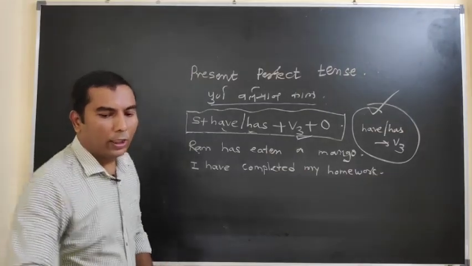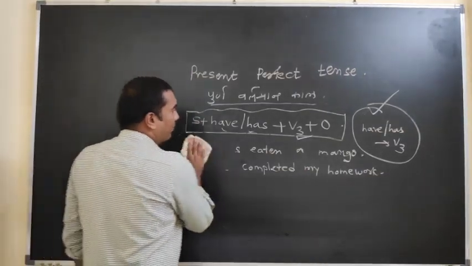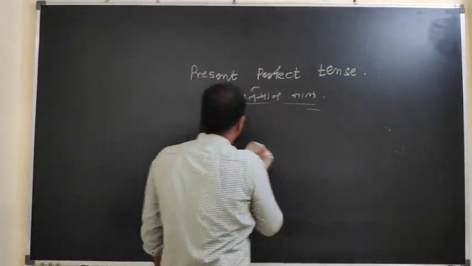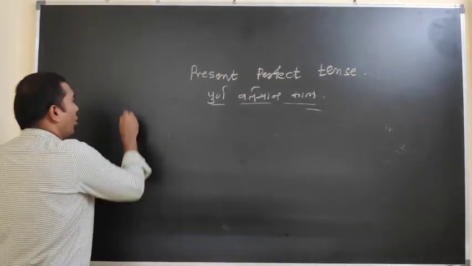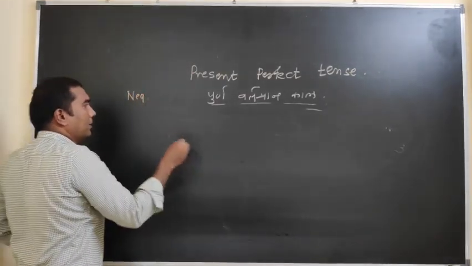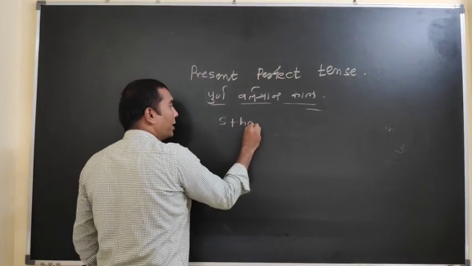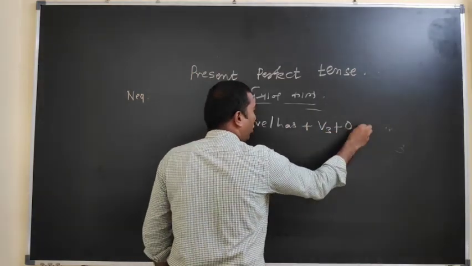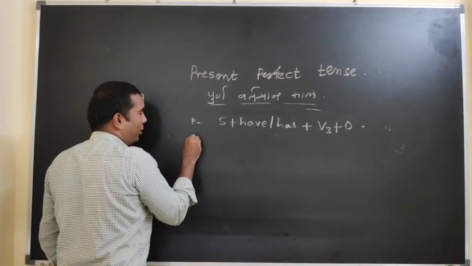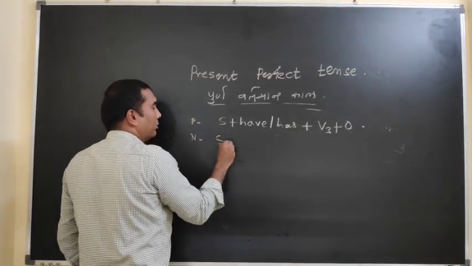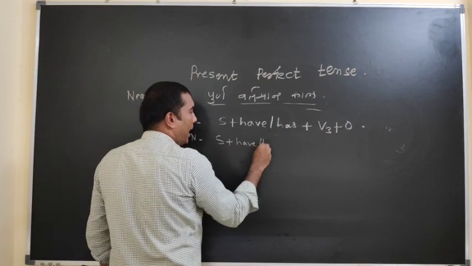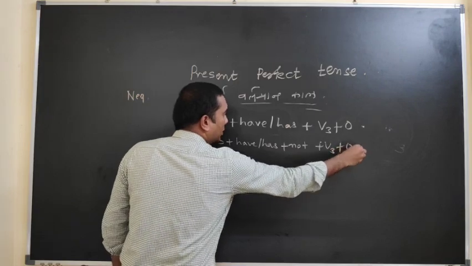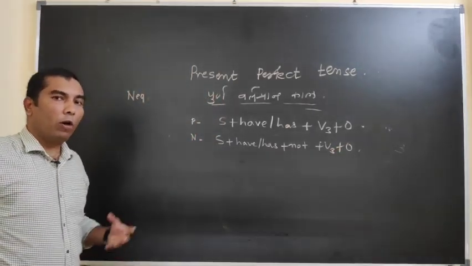And now we have to think about the present perfect tense, WH question formation. Before that, we can say the negative form of the present perfect tense. Now what is the positive form? Subject plus have or has plus verb third form plus object. For your convenience I am writing it this way: subject plus have or has plus not plus verb third form plus object. It will be the negative form formation.